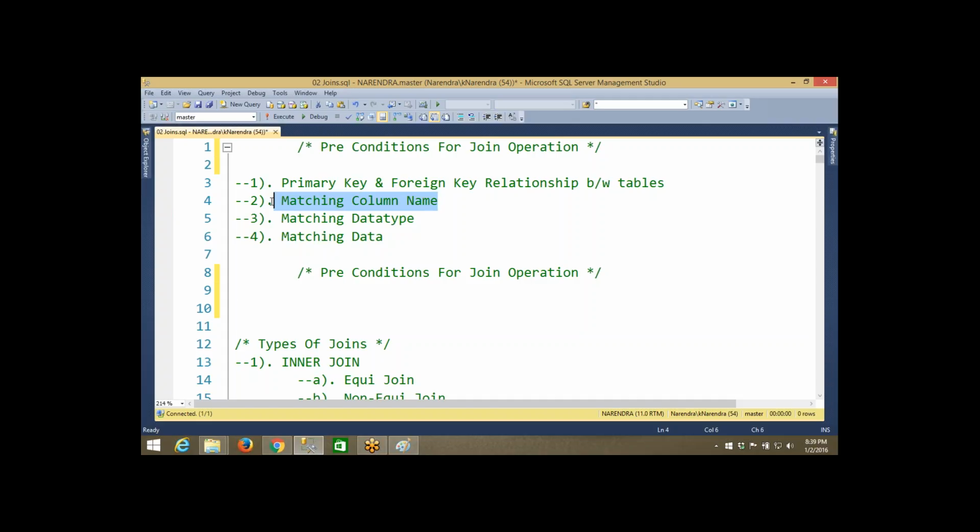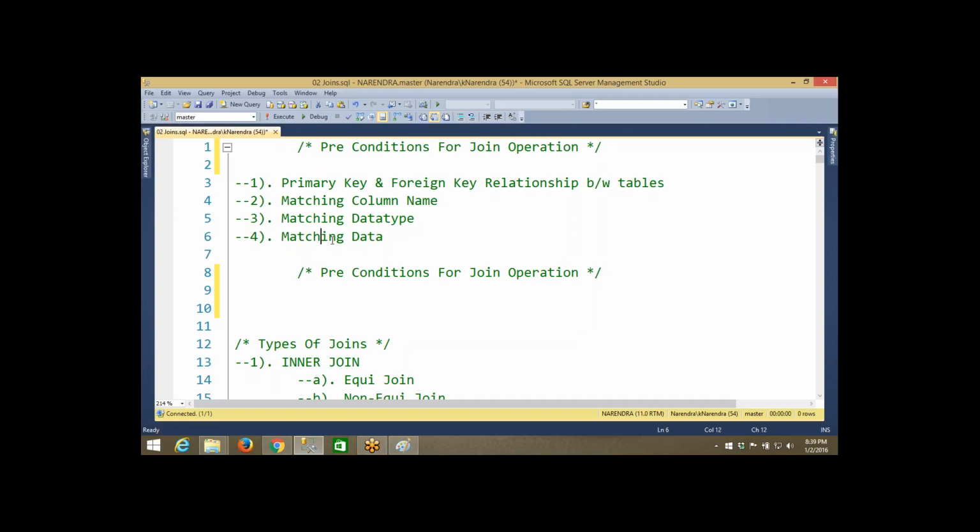Matching column name. Okay, so we have seen the department table and employee table having a primary key and foreign key relationship. Okay, and matching column name. So what is the column name? Department number in the department table and department number in the employee table. So both column names are the same. And then matching data type. So in the department table, department number has an integer data type. In the employee table, the department number column has an integer data type. So in both the tables we have the same data type.